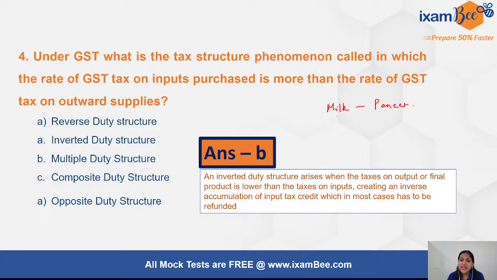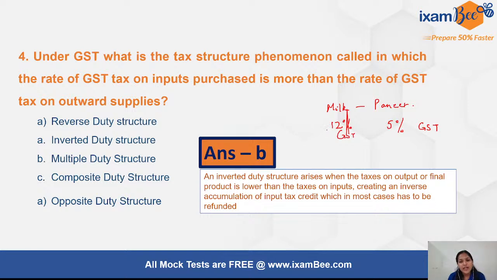So say for example, as of now these are different rates, but say the milk is being taxed at 12% GST and your paneer is being taxed at say 5% GST. Okay, these are hypothetical, these are not the actual rates right now.